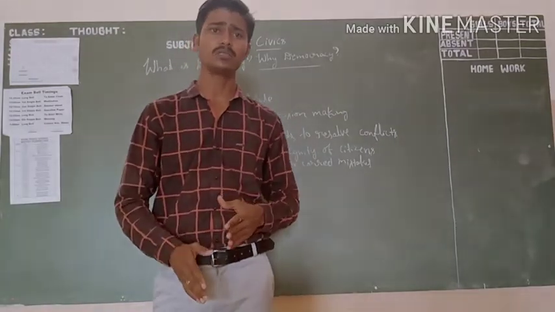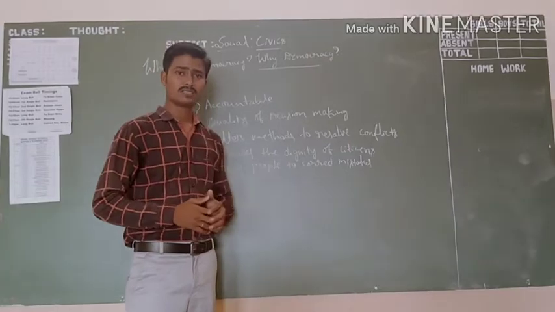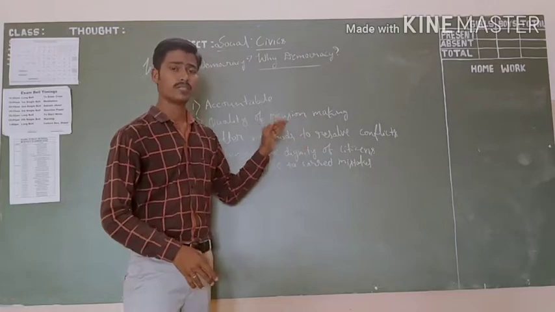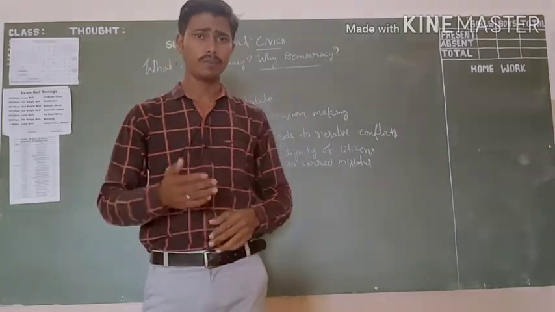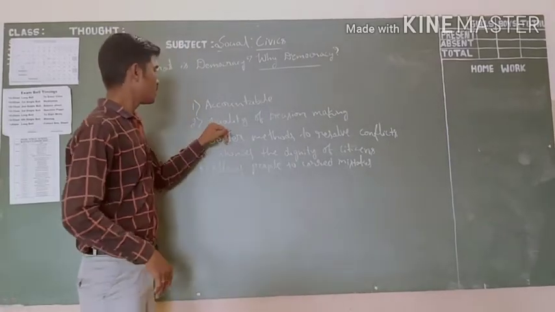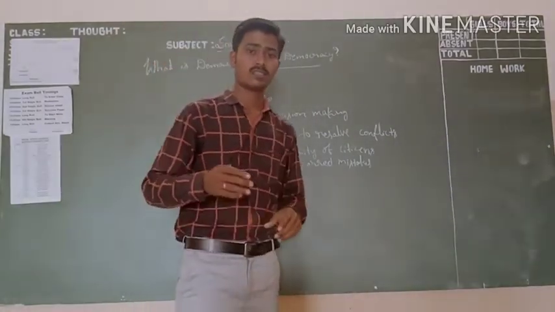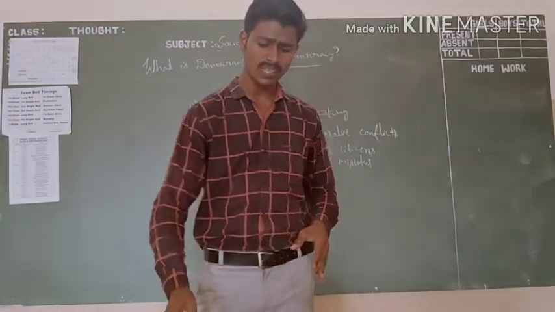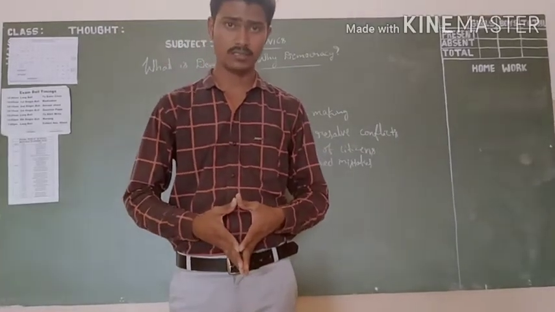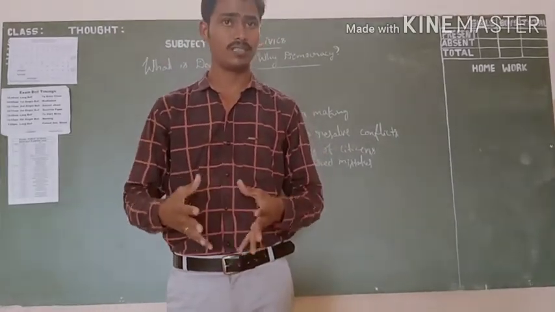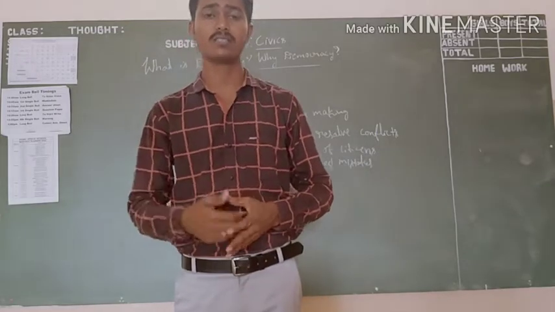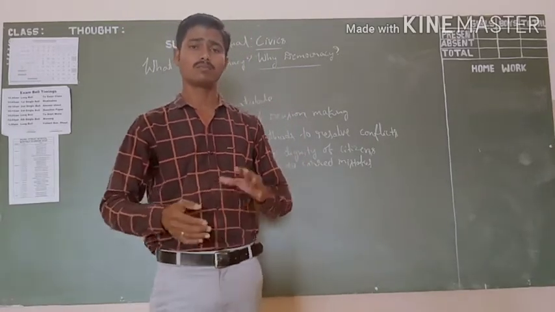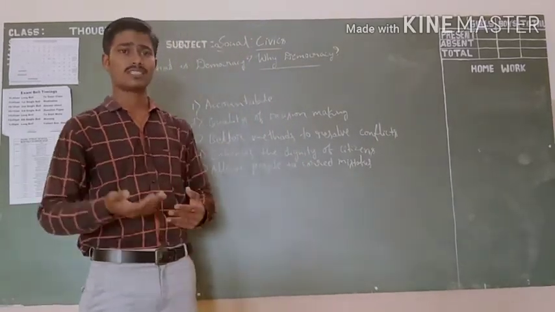That's why I argue democracy is required. Democracy is a good form of government. Why? Because here the government is more accountable to the people. Next, the quality of decision making is fine in a democratic form of government. The decisions which come out of a democratic form of government will have more quality. Why? Because more discussions will take place.